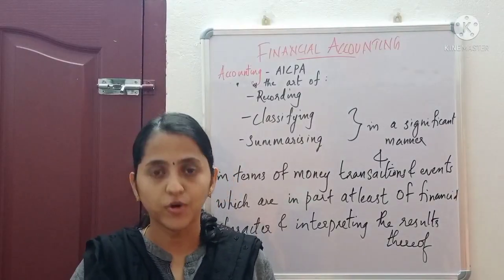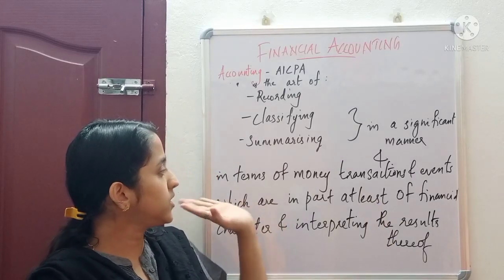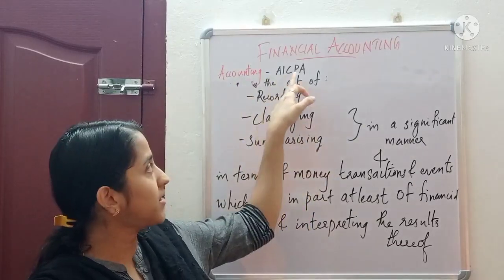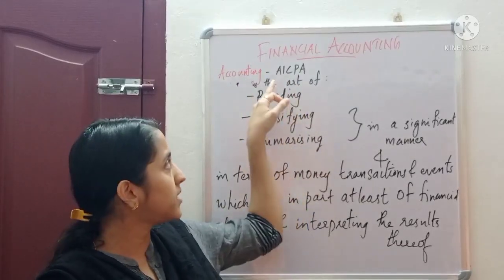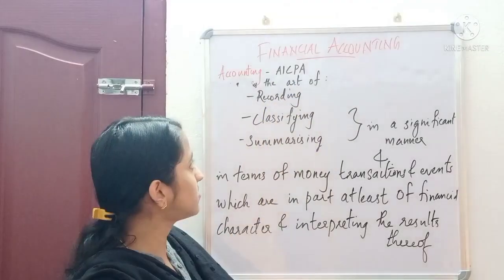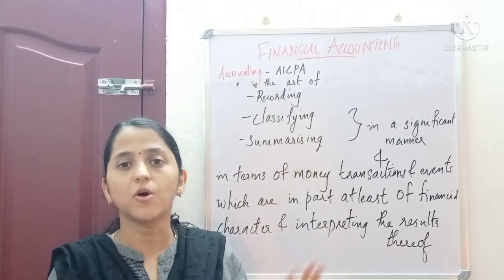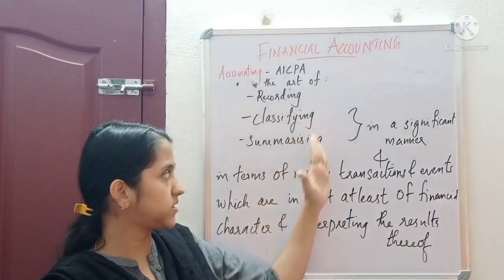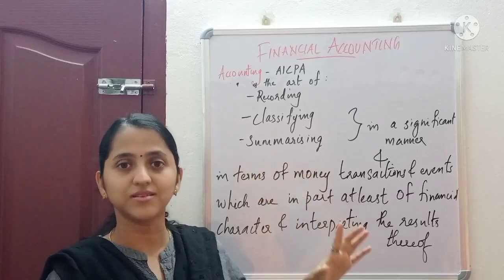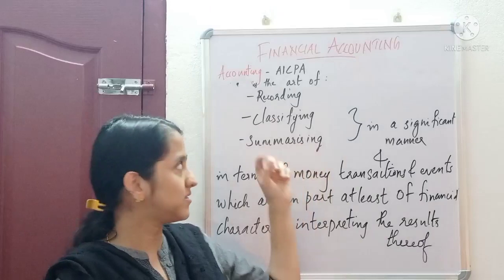So now let us see what is the meaning of accounting. Here, accounting is defined according to the AICPA. AICPA is the American Institute of Certified Public Accountants. According to AICPA, the definition of accounting is given here. It is split like this, but it is actually one sentence.